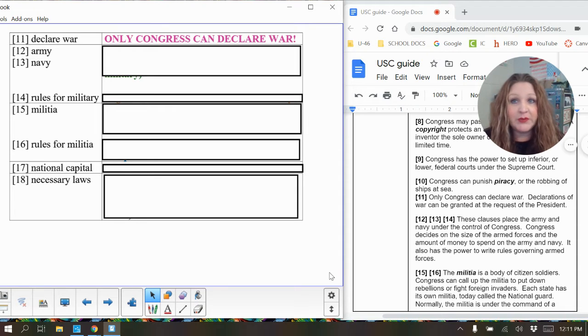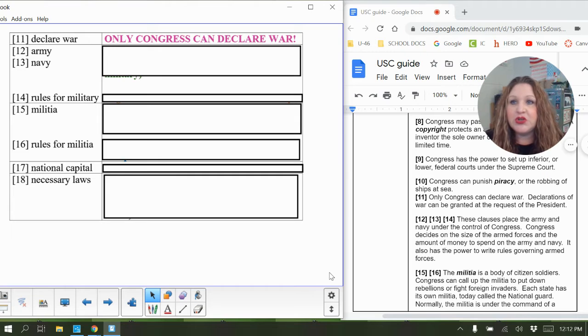And remember, we kind of talked about this before. We wouldn't want just one person being able to send our entire country and our entire military into war. And so Congress has to do that. And together, Congress is, remember, the House of Representatives and the Senate. We have 435 members in the House of Representatives. We have 100 members in the Senate. So 535 people are making this decision for the entire country.